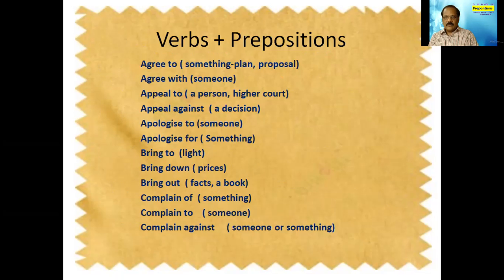I have taken only A, B, C here. That means in alphabetical order we have taken only two to three examples, but there are so many. By constant practice, that means by observing the sentences whenever you are going through the text, you will come to know whether it is used for someone or something, or to express certain facts, or some other thing.